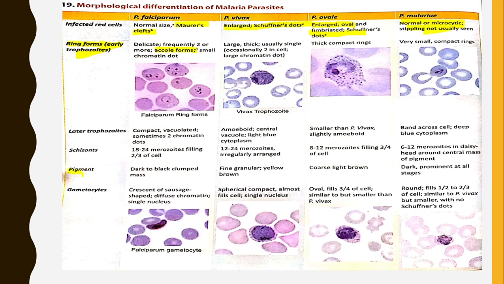Then see the pigment. The pigment in Falciparum is a dark to black clumped mass, and that of Vivax is fine and granular. In Ovale it is coarse light brown, and that of Malariae is dark and prominent.